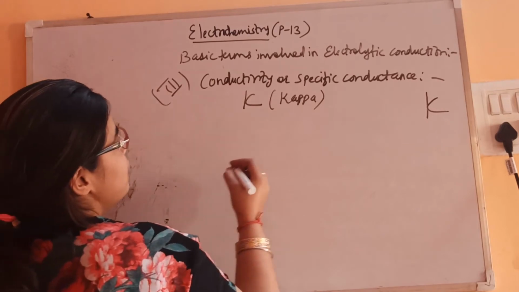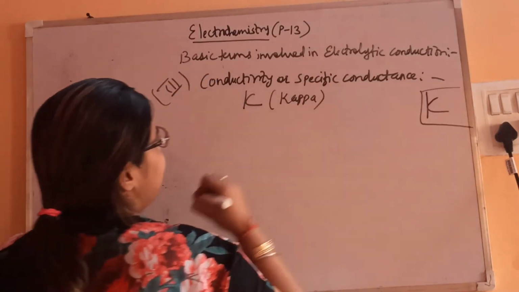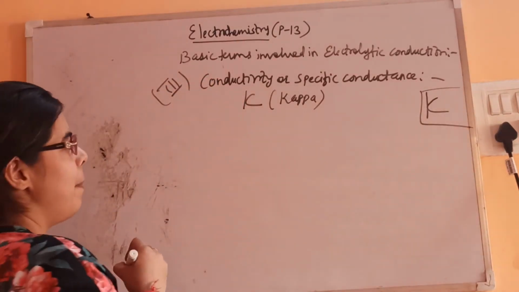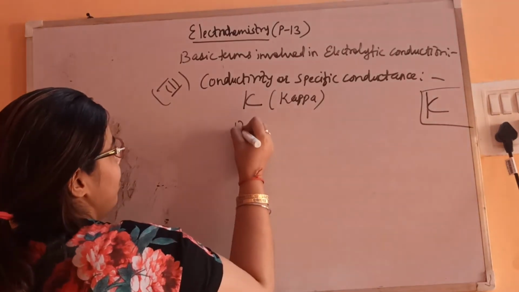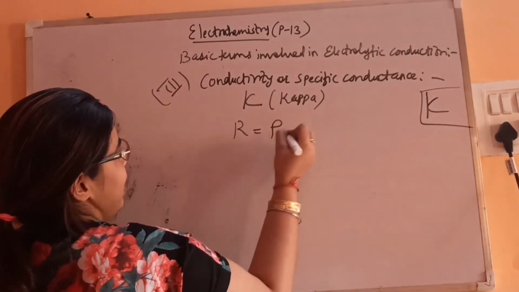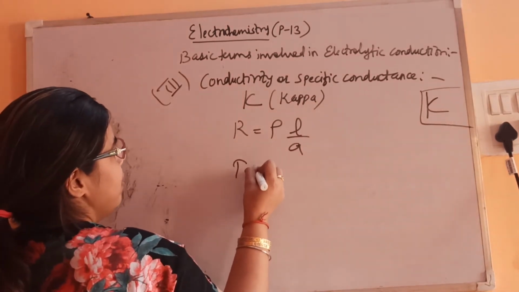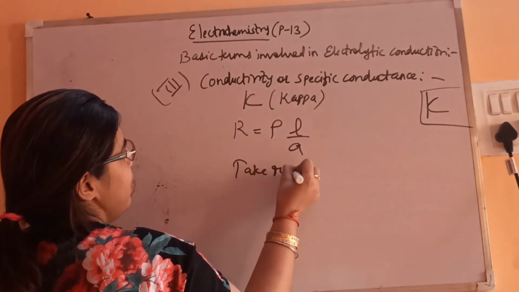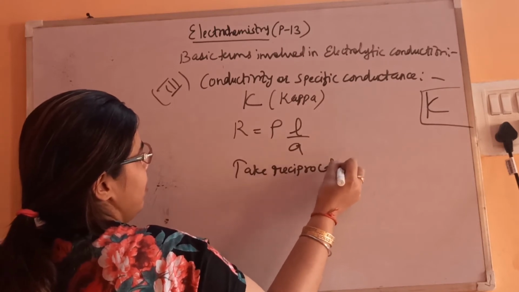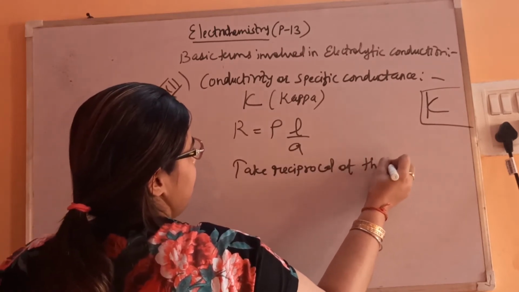So let's see how to derive the expression for kappa. We have seen the expression for resistivity, that is rho L by A. Now take the reciprocal of this expression.